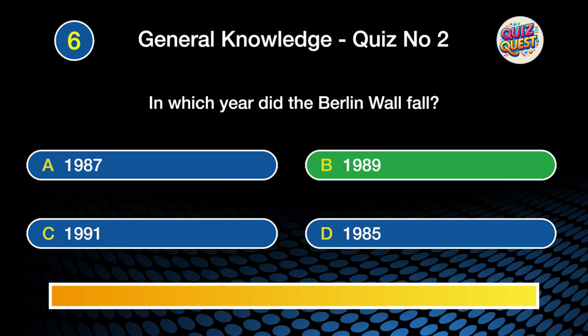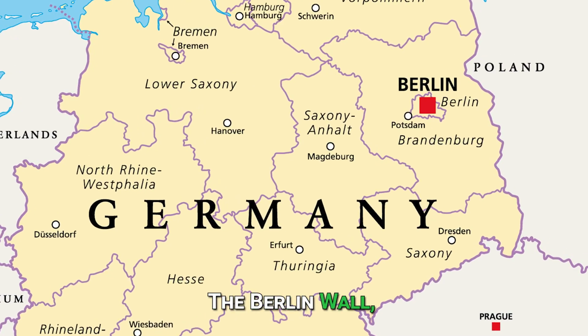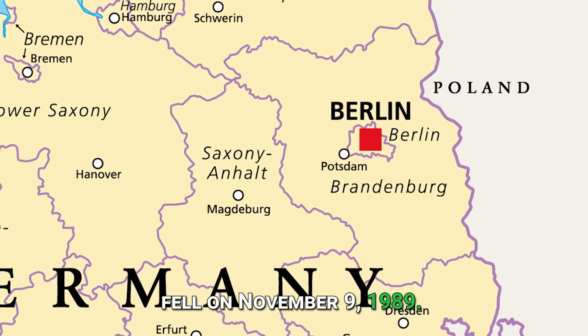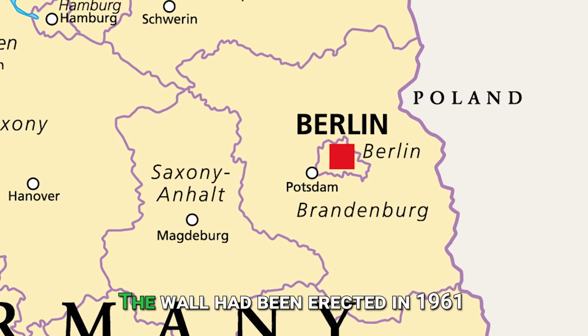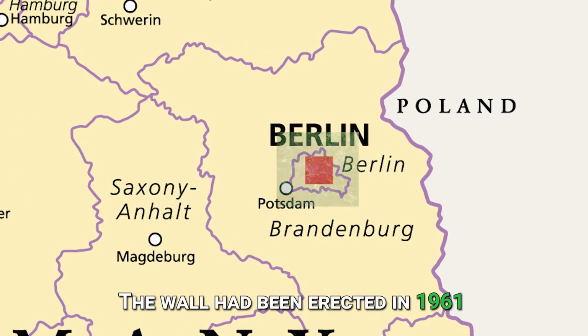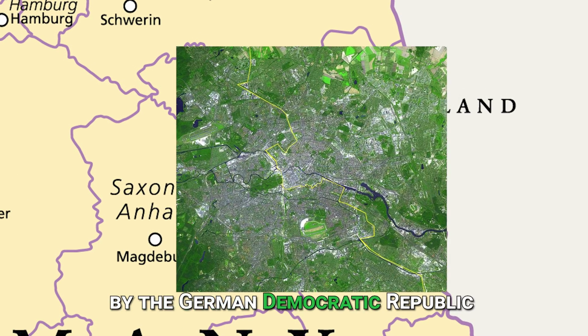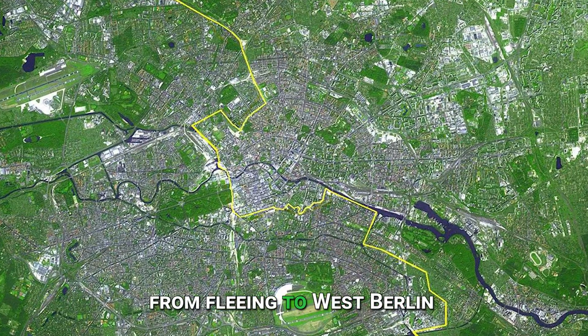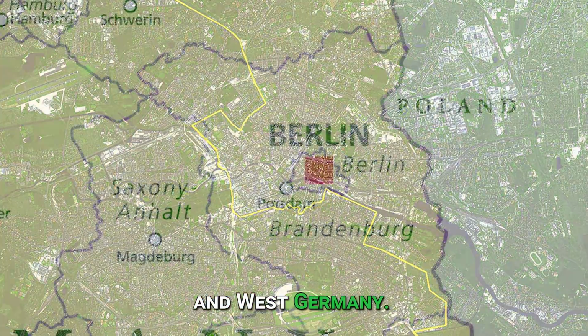The correct answer is B. 1989. The Berlin Wall, a symbol of the Cold War, fell on November 9, 1989. The wall had been erected in 1961 by the German Democratic Republic, East Germany, to prevent East Germans from fleeing to West Berlin and West Germany.